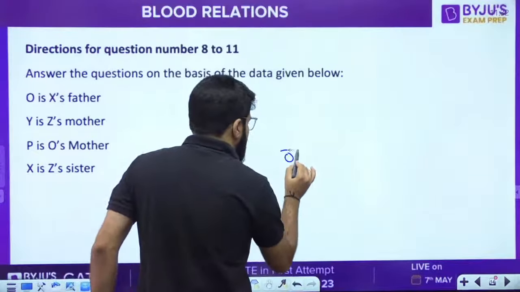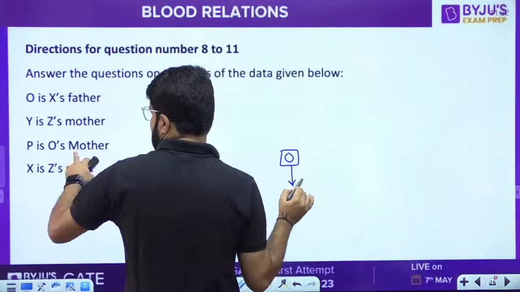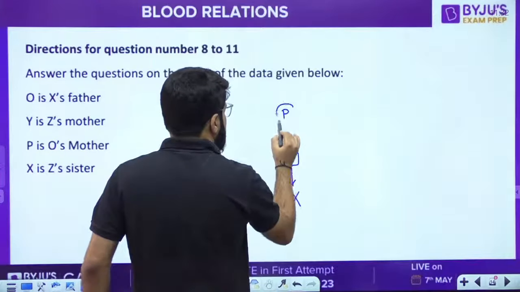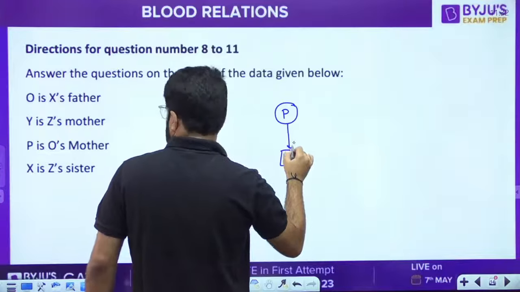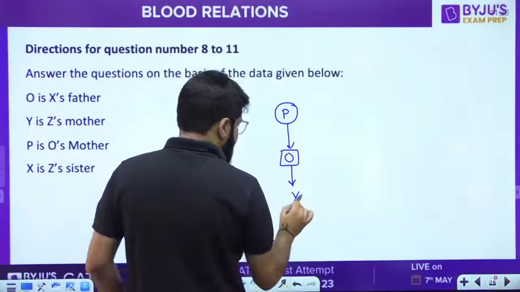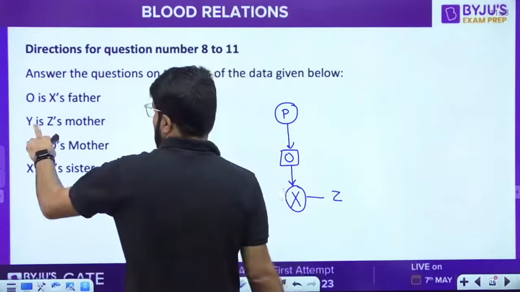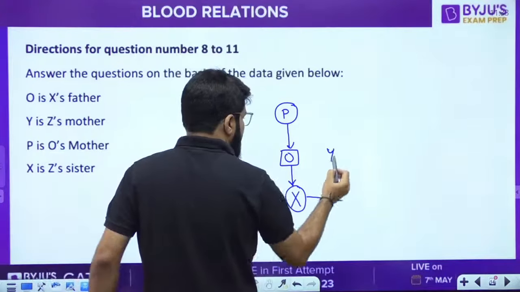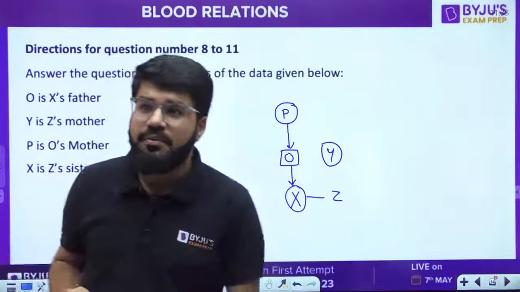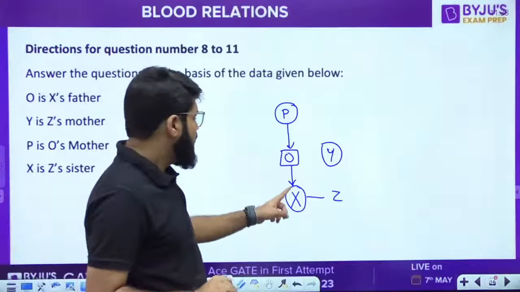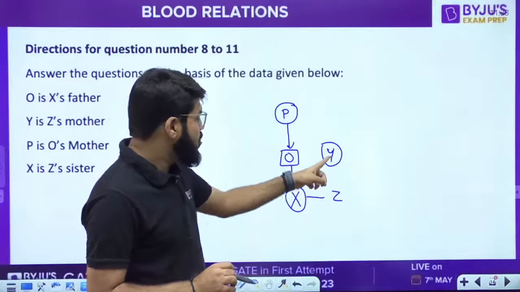Let me draw it a little bit down. O is X's father, and then there is the connection: P is O's mother. So P is the mother of O. X is Z's sister. X is the sister of Z. And then I have one more connection: Y is Z's mother. Now from here I am able to get one more relation. X and Z are siblings and they are the children of O, but Z is also the child of Y.